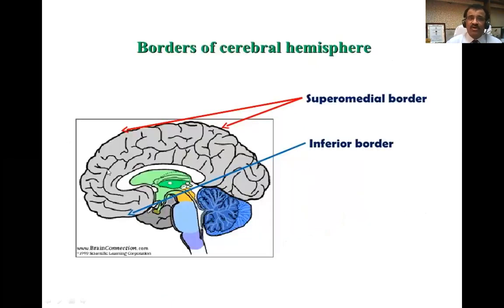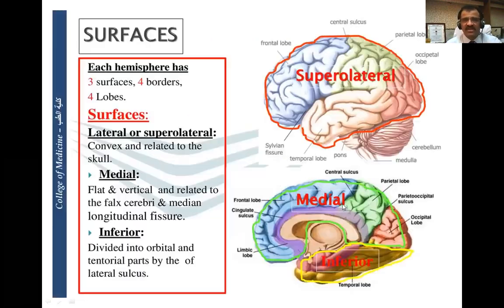And there are 3 borders. I told you there is a superior border, inferomedial and inferolateral. In this case you can see the inferomedial border and the superior border. Sometimes the wordings given in the images are wrong. And you get 3 surfaces. First is superolateral surface, you can see here, and here you can see the medial surface. Inferior surface is below here. You can see the orbital part and temporal part of inferior surface.